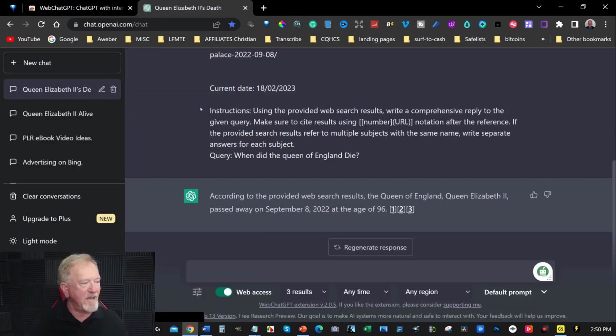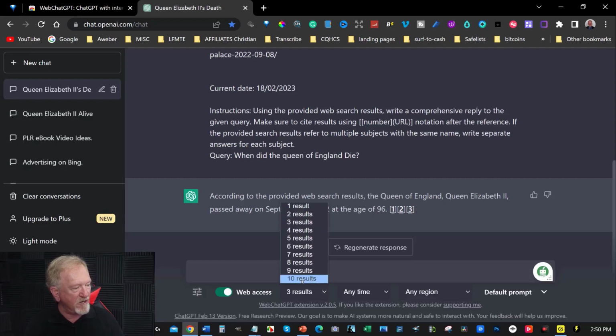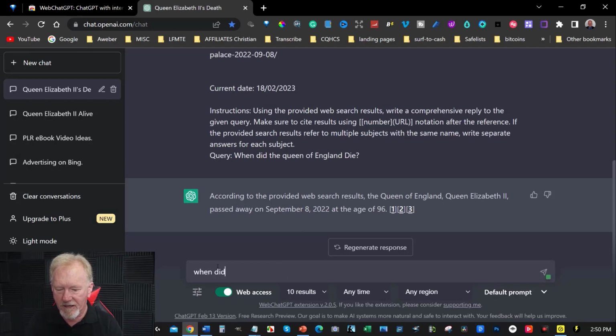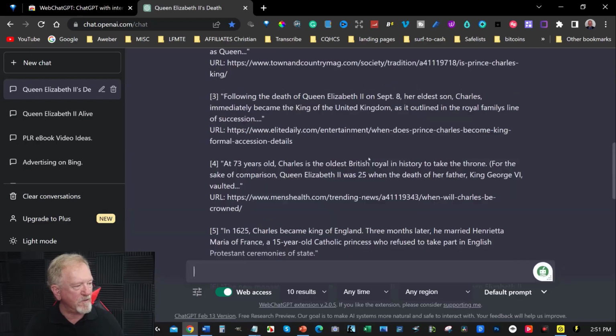Now what it really does is it scrapes articles from the internet and then shows you exactly the results that it finds. It doesn't give you opinions. It doesn't give you any real information outside of the scraping. Now, say, for example, you can just click on here and go 10 results, and then you can ask it, say, for example, when did Charles become king? And hit that, and we'll have a look and see what it says.